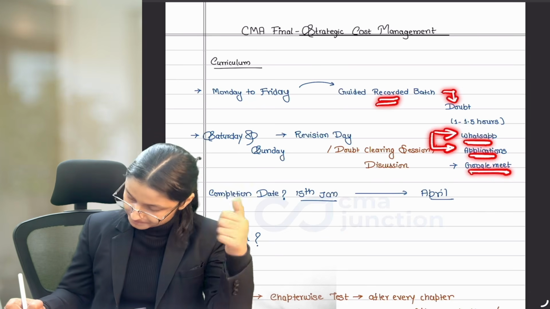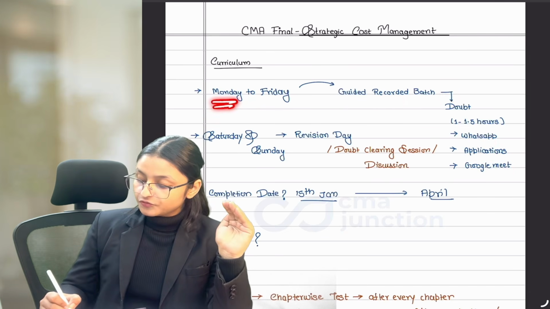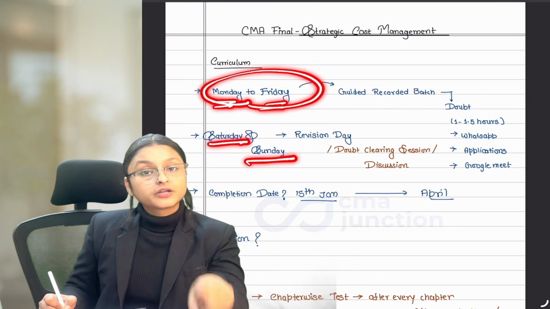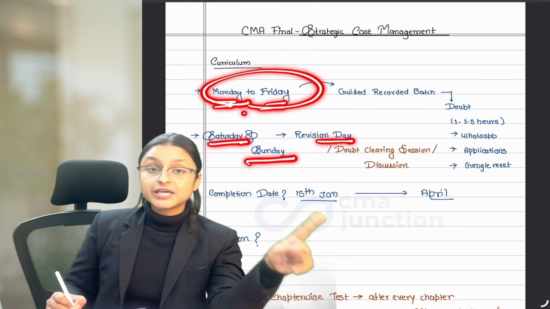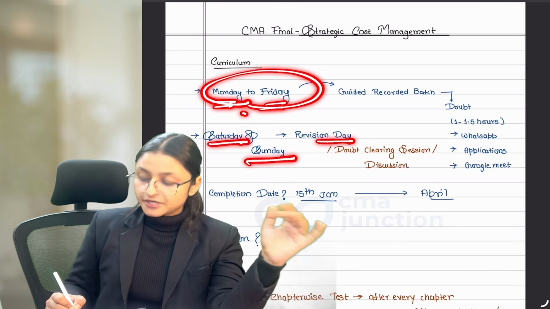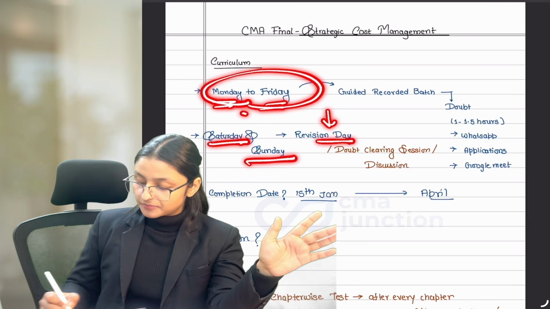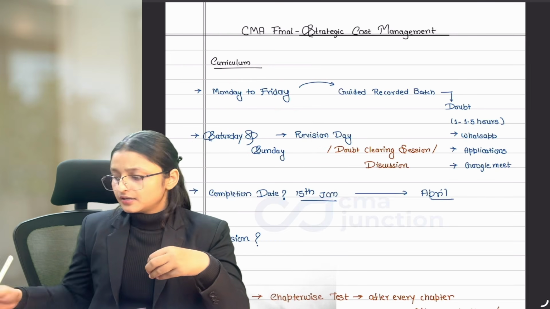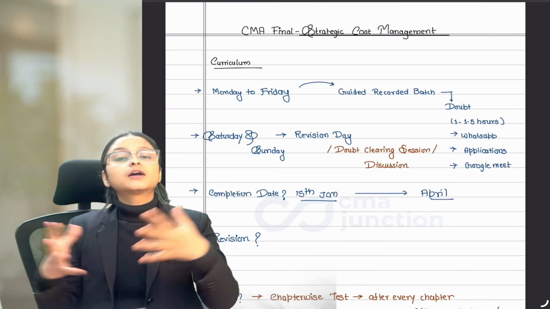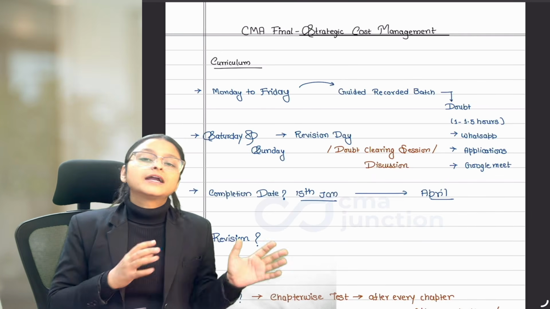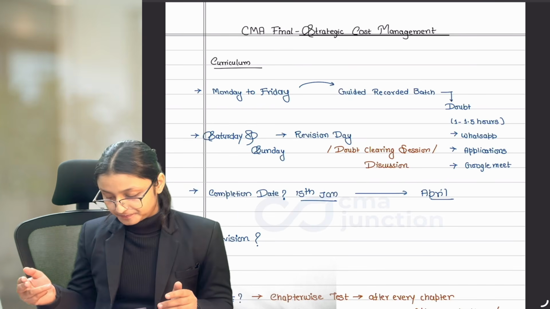Now, Monday to Friday will be your classes. Saturday, Sunday will be your revision day where you are revising everything whatever you have studied in the previous week. And if you have any backlog, then you can complete that also on these Saturdays and Sundays. With that, if we feel like there's a discussion required, a collective discussion of all the CMA final students, then we can conduct that as well on these Saturdays and Sundays.